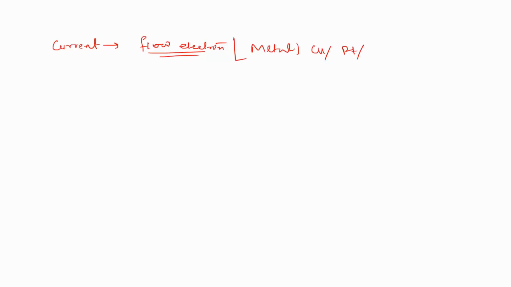Now, how does the conductance term come? To get there, first we go to resistance. Resistance means there is some opposing force, basically opposite to the current.